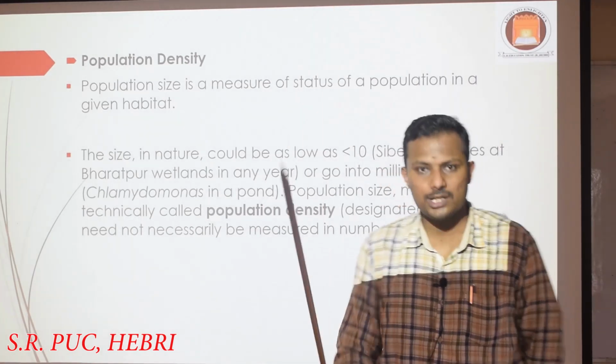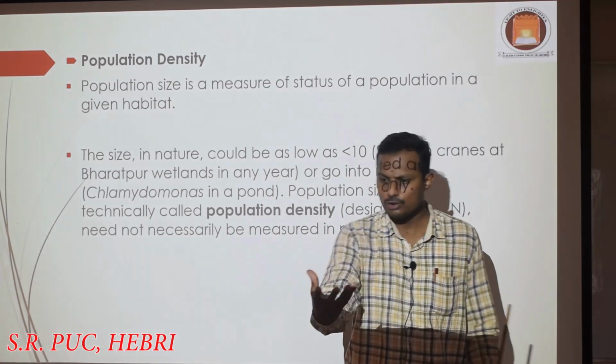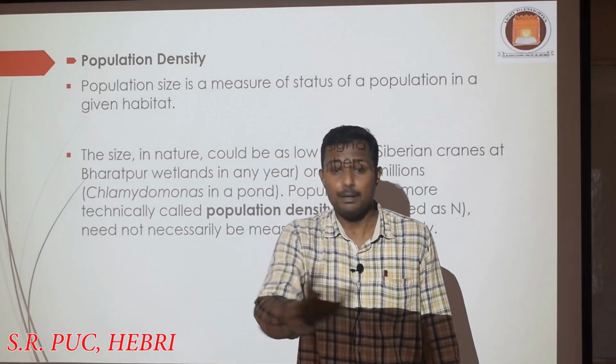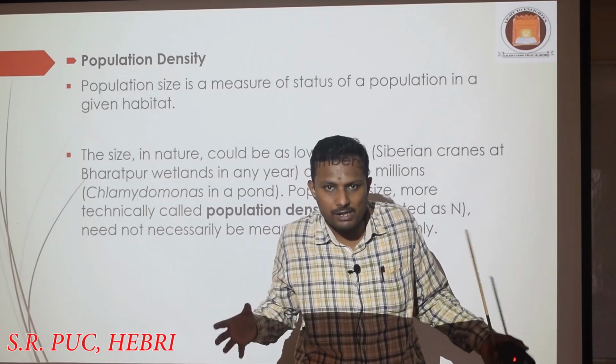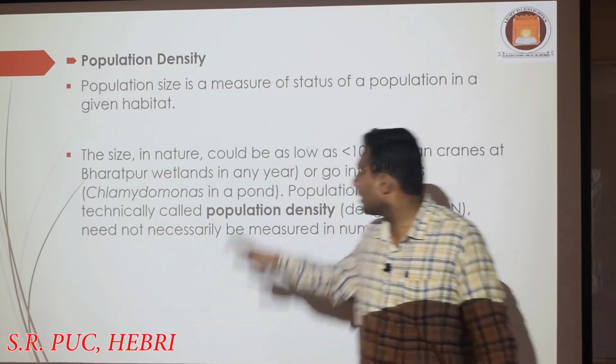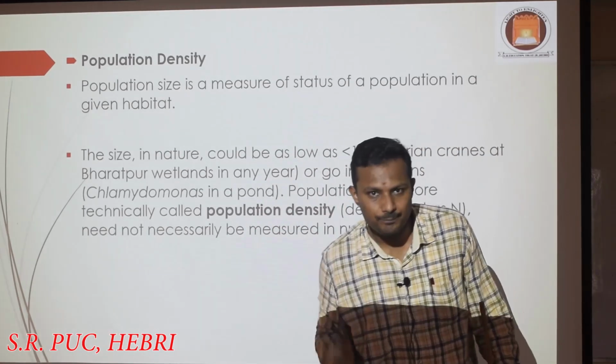When talking about microorganisms, you culture them on a petri plate and millions of organisms can be produced. But when you are talking about bigger animals or birds, the population size can be smaller, right?